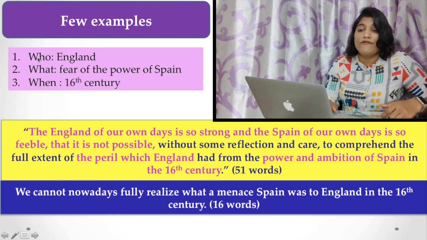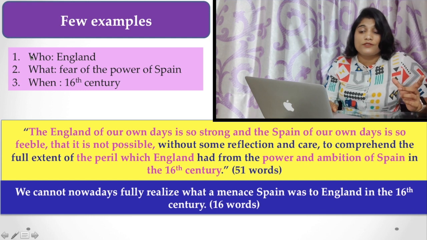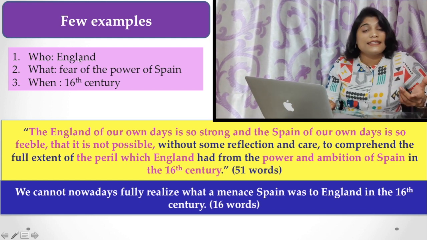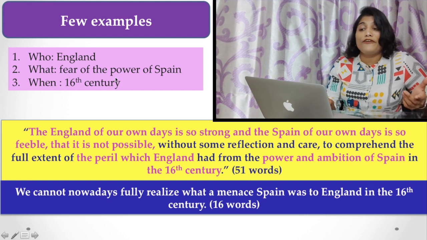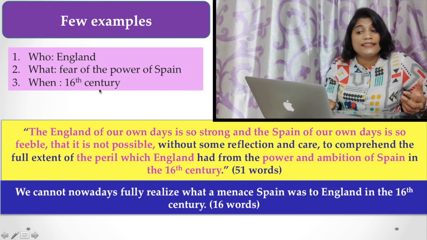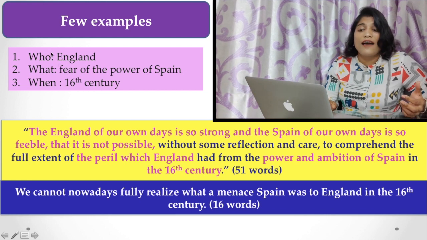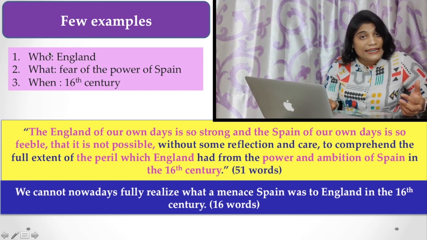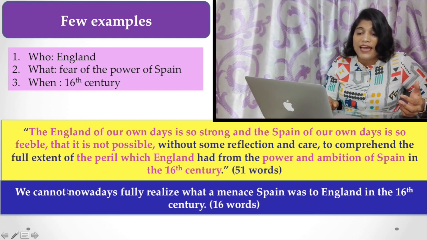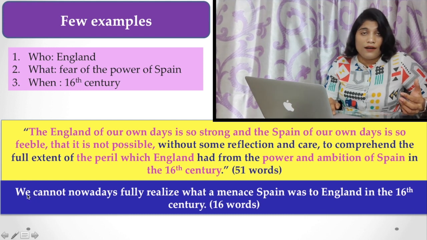And here you find what type of question: who are you talking about, that is England. What, the fear of the power of Spain, and when, that is the 16th century. So you have to question yourself these things. You have to find out the answer from this passage. And here the summary looks like that.